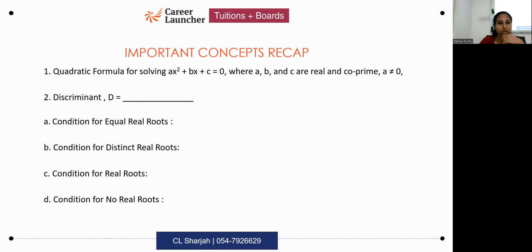First write down the quadratic formula, then give the formula for the discriminant, and then 4 conditions. So totally 6 formulas you need to write down.